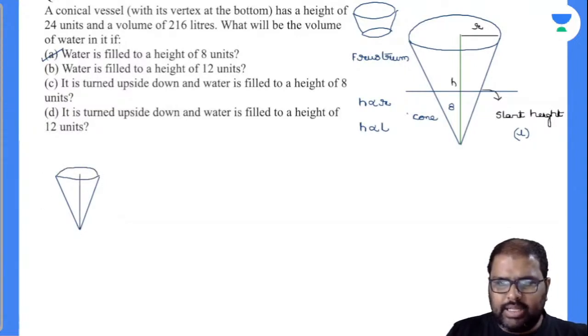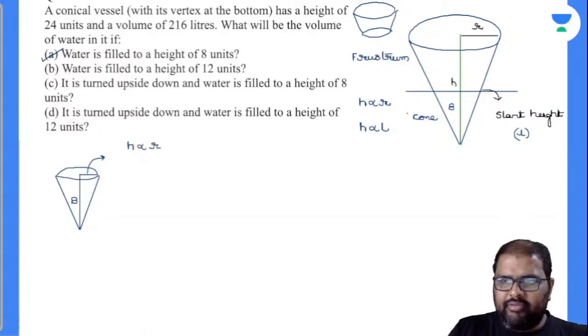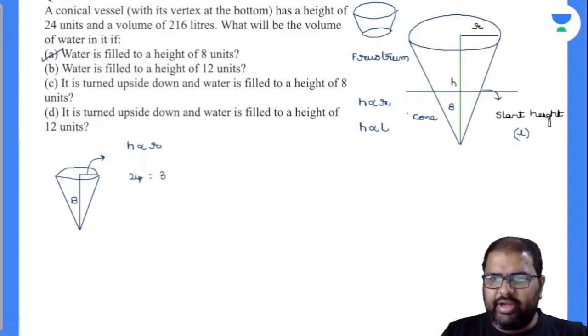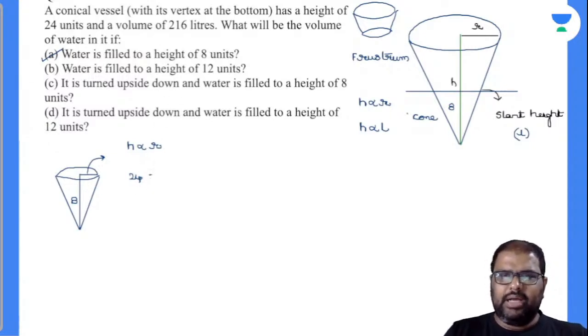How much is the height there? 8. How much is the radius there? That's what you have to find out. Now what will be the height? Everybody knows height is directly variable to radius. If height is 24 units, radius will be equal to 3 units. Oh, that's what I have to find out, beta, right? I don't know the radius now. I'll find out the radius.